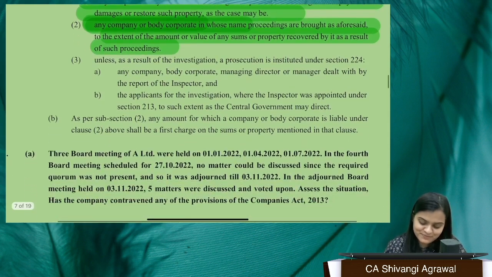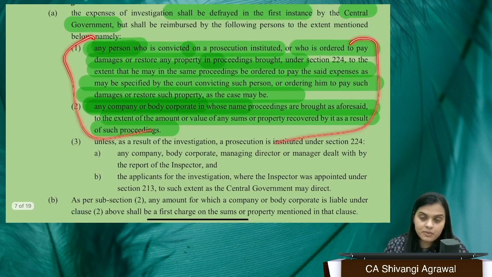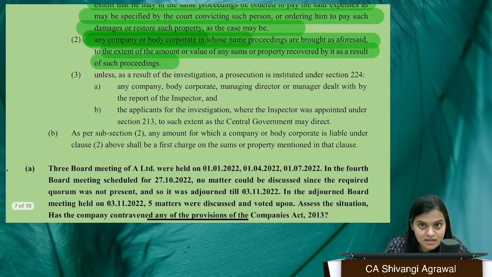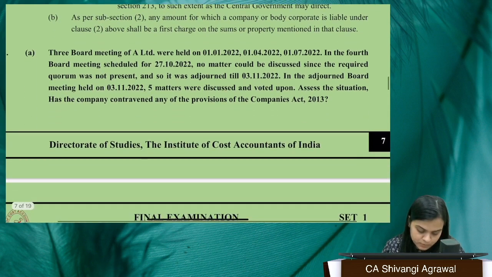However, if no prosecution is instituted, if a prosecution is instituted, these people will pay the cost of investigation. If it is not instituted, then what is going to happen? Then whatever the company, body corporate, MD or manager is reported by the inspector, they are going to be paying, and whoever applied for investigation. Okay, so they will be responsible for reimbursing the cost of investigation, because in the first place the cost of investigation is going to be paid by the central government only.